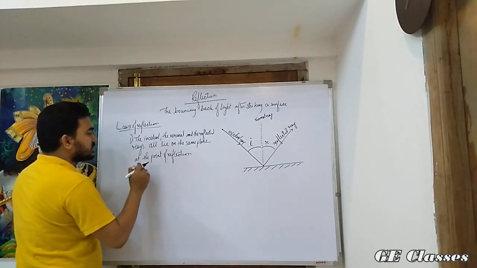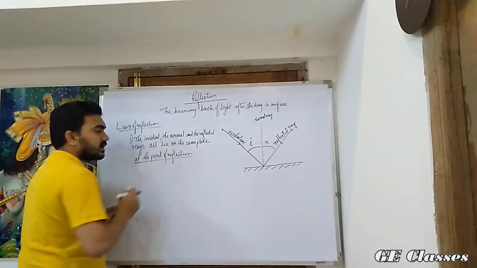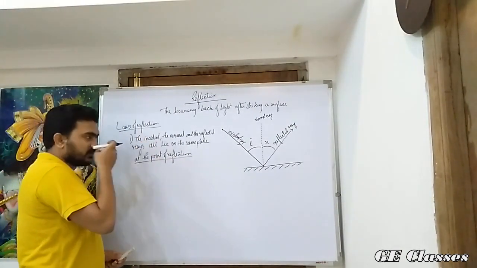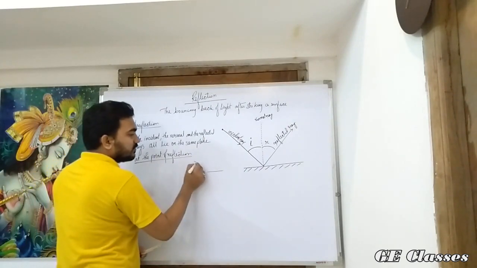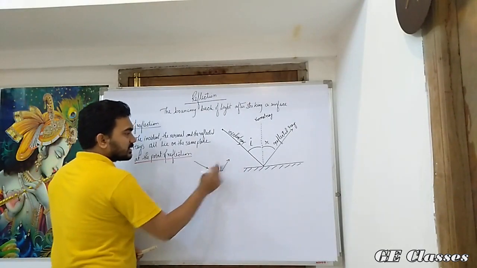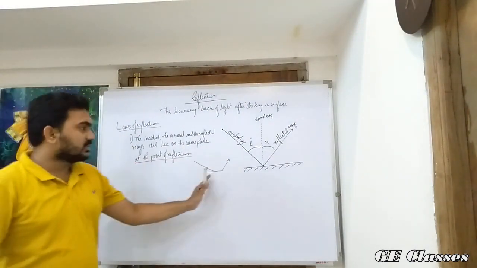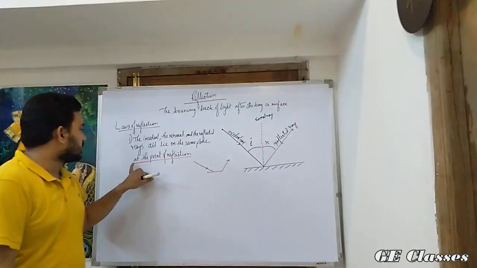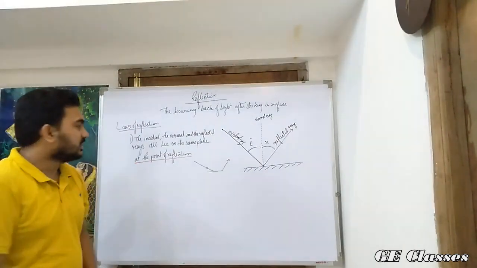Most of the students just leave this part. We have to keep in mind that we have to state this part, at the point of reflection, because if this is an incident ray falling on this plane, I can take that as a reflected ray, but this doesn't happen generally. It cannot happen actually. So we have to keep in mind this point, at the point of reflection.